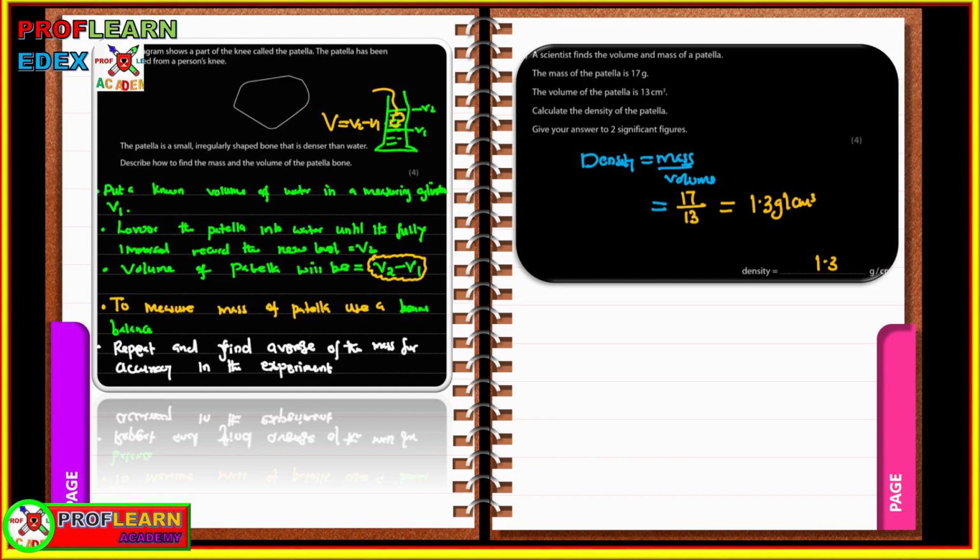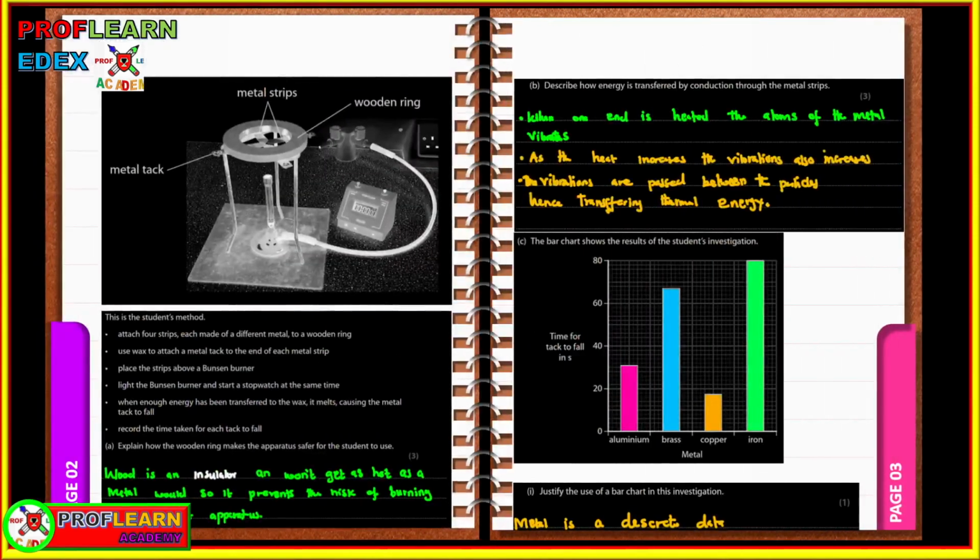Remember the formula for density. Don't forget that. Density is equal to mass over volume. This formula is never given in the formula sheet. Most of the time it's not given, and you're going to apply that, and you're going to get 17, which is the mass, divided by the volume, which is 13, and we shall get the density is 1.3 grams per centimeter cubed, which is a confirmation that this patella is denser than water, because pure water has a density of 1 gram per centimeter cubed.